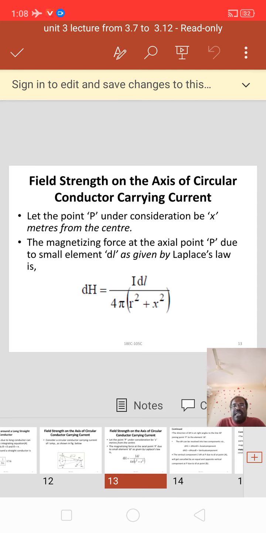Let the point P under consideration be x meters from the center. The magnetizing force at an axial point P due to the small element dl, as given by Laplace law, is dH equal to I dl by 4 pi into r square plus x square. It is r square plus x square because here we are taking that P is farther away from the coil.